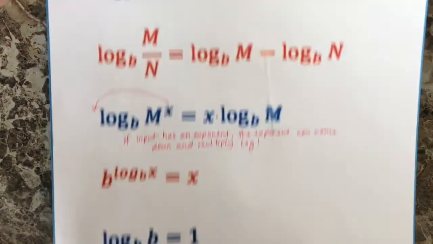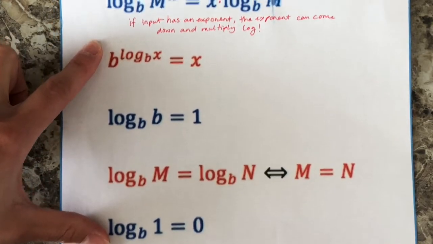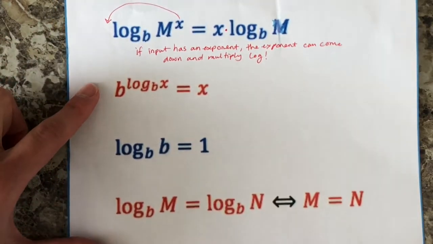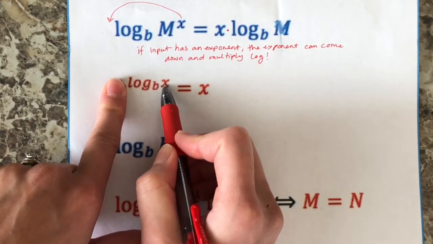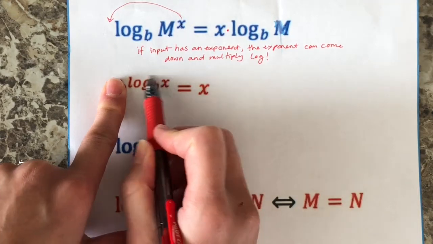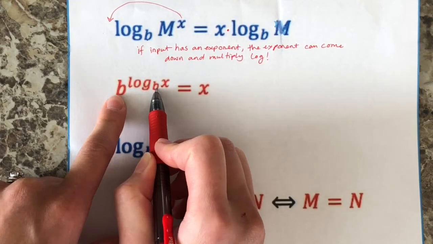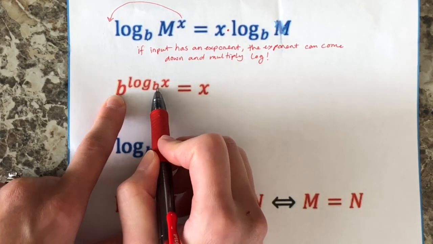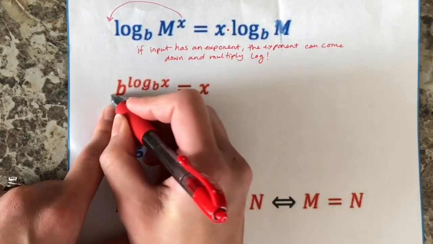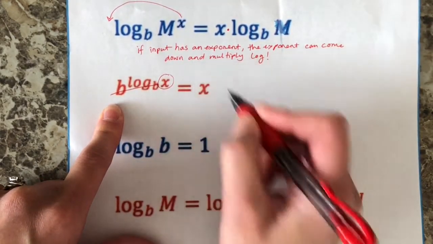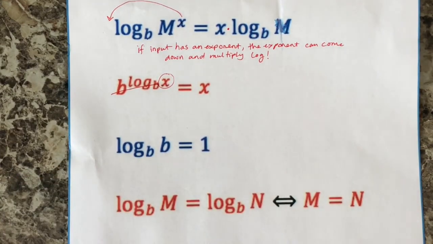All right, the next rule here, these rules we're gonna get into in the next lesson more thoroughly, but I'm just gonna go through them very quickly. So basically this says, if you have a log base b of x, so base is b, and you take that log and you make this the exponent of the base of b. So the base is the same as the thing holding up the log. Do you see that? B here, then they can cancel, leaving only the input left over. You'll see some examples of that when we do the solving.